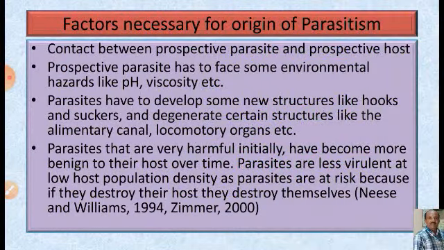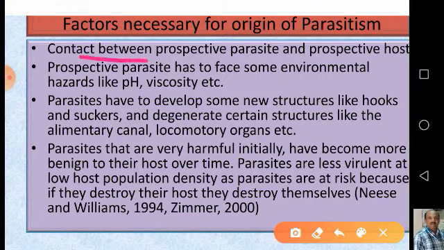Now coming to what factors or reasons were necessary for the origin of parasitism. Actually, under what circumstances might this parasitism have originated? Let us have a look. First of all, the first factor that might have contributed to the origin of parasitism is that there must be contact between the prospective parasite and the prospective host. If there is no contact, there would be no parasite at all. That's why contact between the prospective parasite and prospective host is the first and foremost necessary factor that contributed to the origin of parasitism.